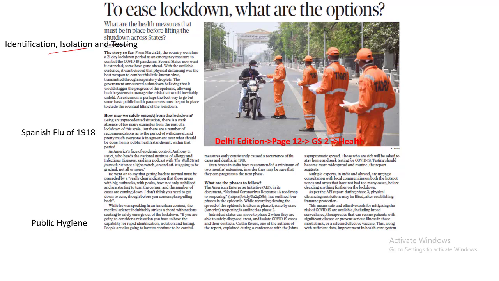Another example given under this article is with respect to the Spanish flu of 1918. The Spanish flu of 1918 was also contagious. It had a similar impact as well, but the difference is that globalization is more these days, so the spread of this disease from one region to another is comparatively more than what happened in the Spanish flu of 1918. But what we also need to look at is the retrospective studies with respect to the Spanish flu of 1918.